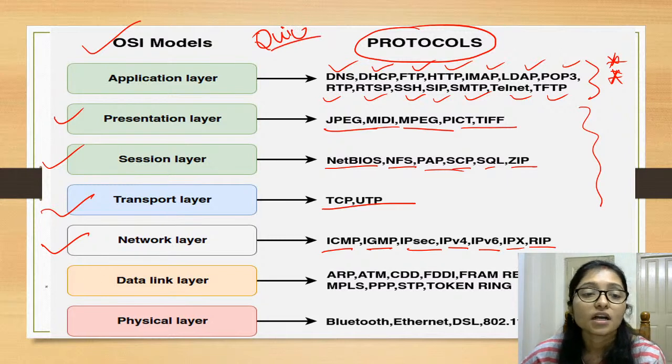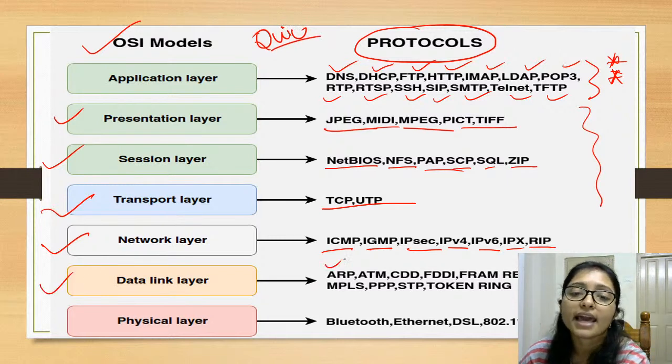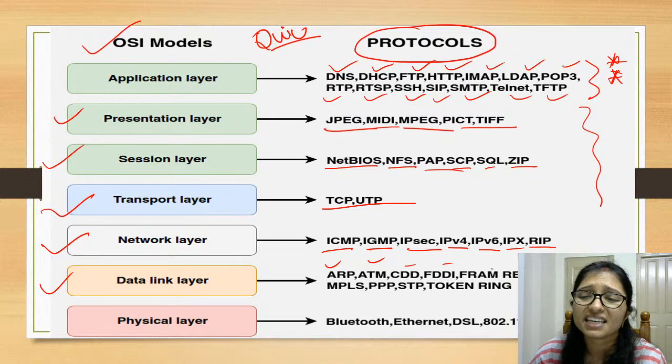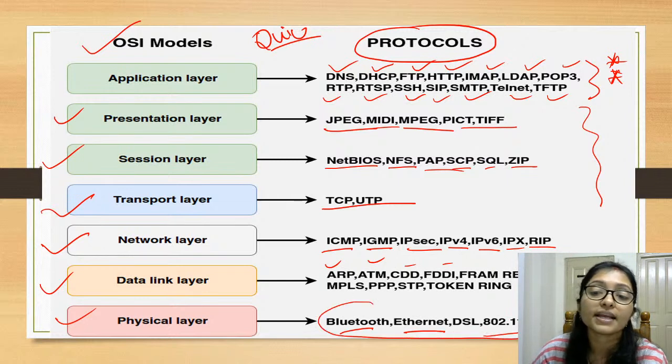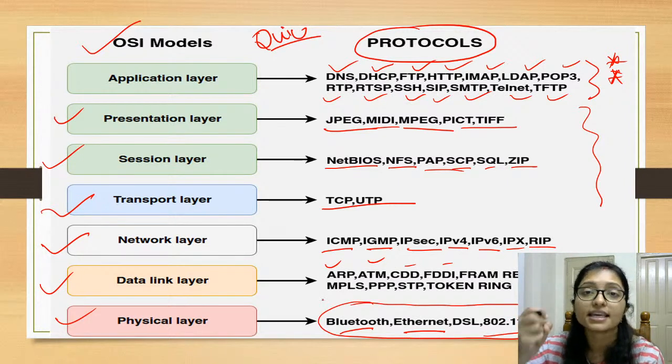Data link layer, that is ARP, ATM, CDP. And physical layer, Bluetooth, Ethernet, Wi-Fi. See, all are the physical layer, meaning whatever you can see, whatever you are physically using, that is the physical layer only. Okay.